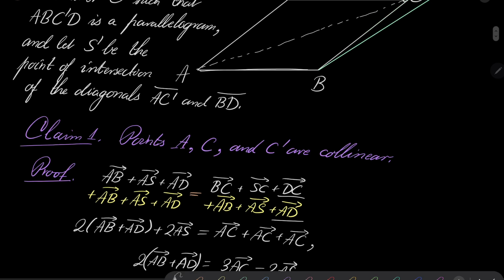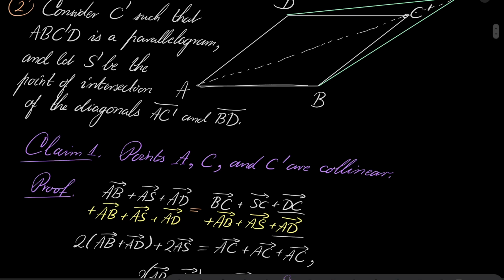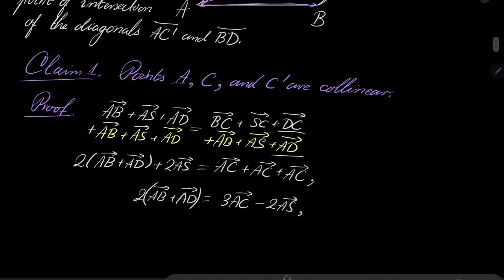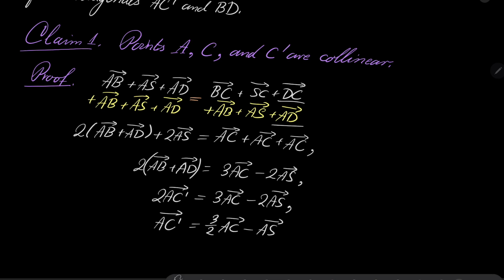And now also notice, what is AB plus AD? Well, according to the parallelogram rule, if we add AB and AD, we get a parallelogram, so the result is AC prime. So 2AC prime equals 3AC minus 2AS. And after division by 2, we get AC prime equals 3/2 AC minus AS.